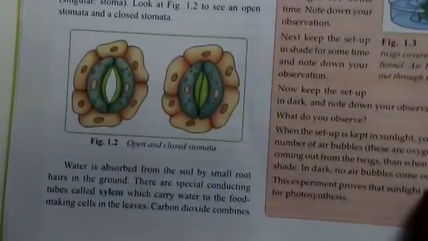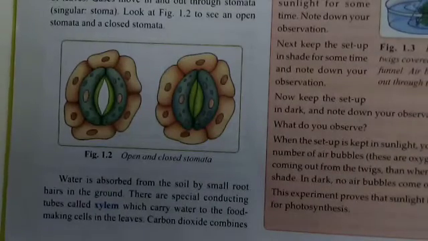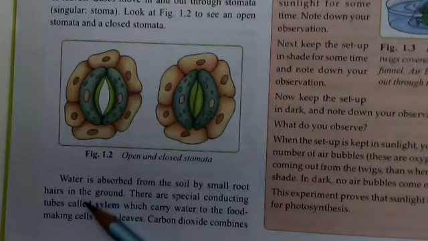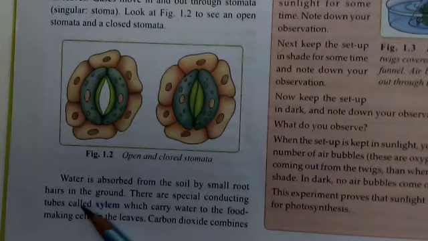Water is absorbed from the soil by small roots. So water is absorbed from the soil by which part? By the roots, because roots are hairy-like structures, and the purpose of the root is to absorb water.